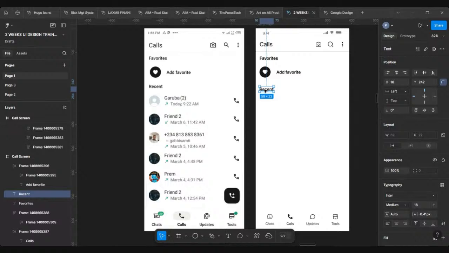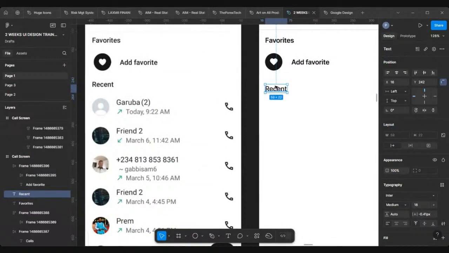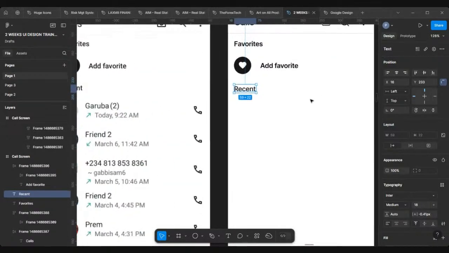All right, so I'll just arrange this a bit, take it up. I want my design to be close to what I'm doing.